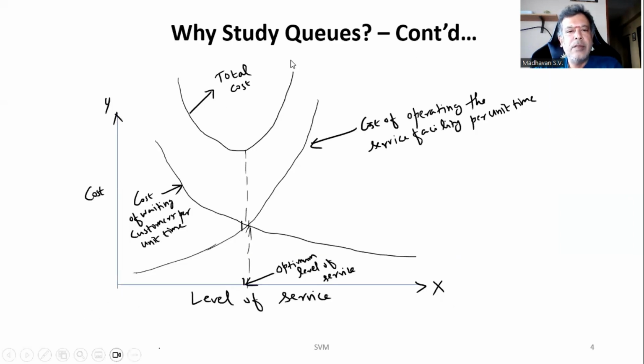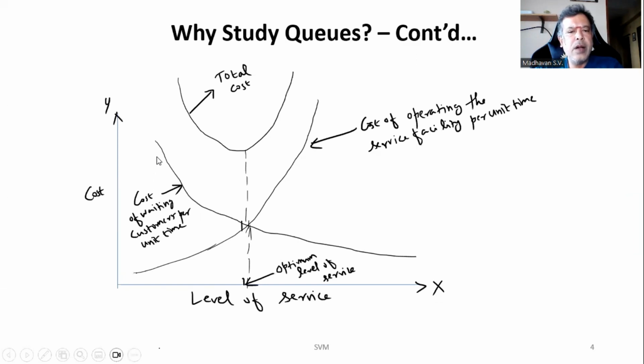Then we may notice that if we draw the level of service and cost in the form of a graph, keeping the level of service on the x-axis and cost on the y-axis, once I try to improve my service, slowly the cost also will go up. And if I reduce my service, the cost may go down.